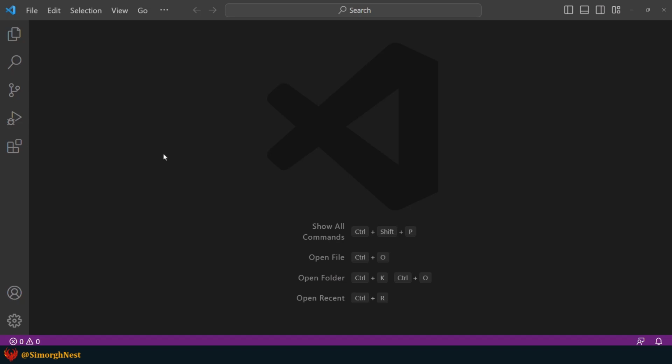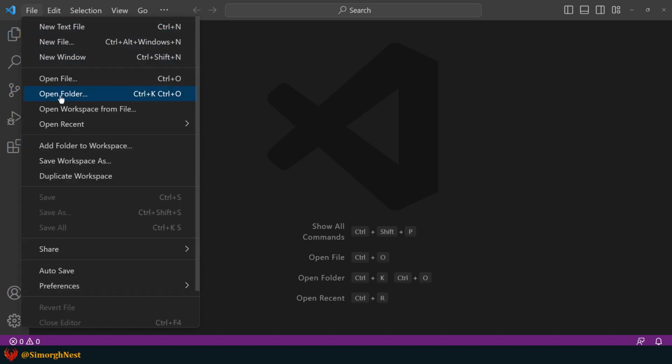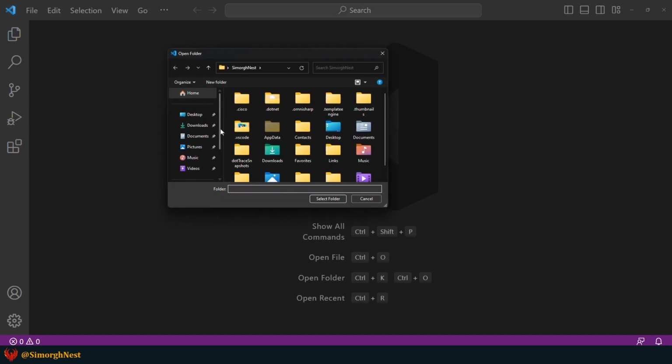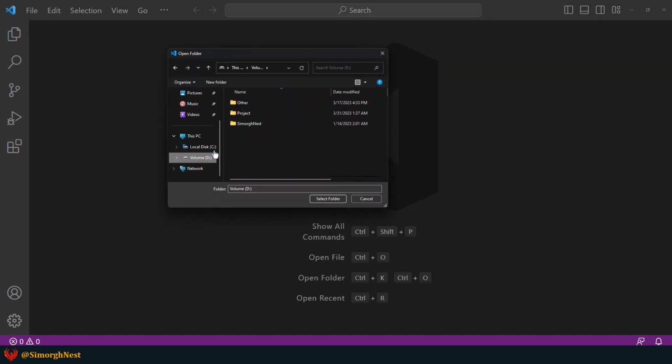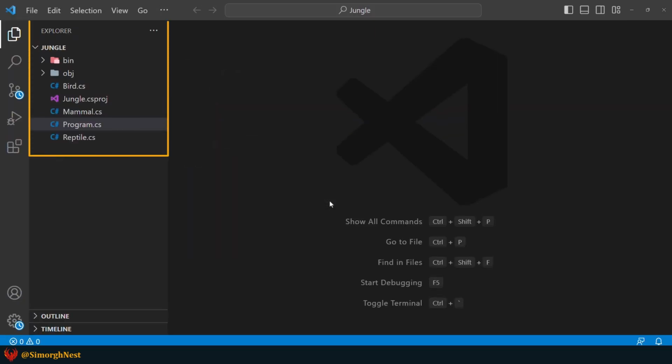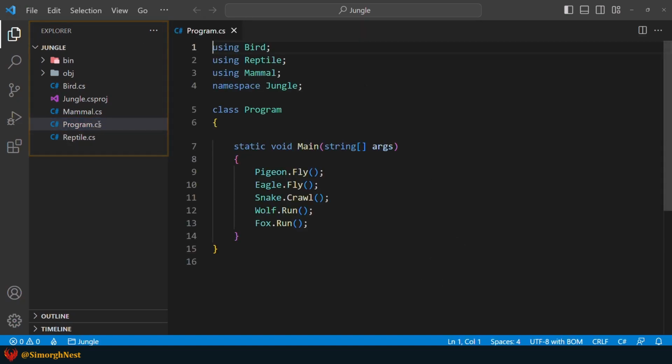First, let's open our previous application, which is Jungle. Okay, let's go to the File menu and click on Open Folder option. Now, go to the project directory and click on Select Folder. As you can see, the Jungle application is opened in the Explorer view.